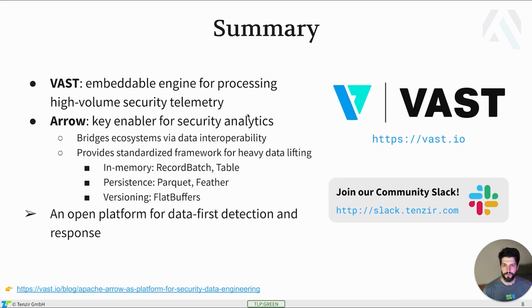That's it for a short overview about VAST, which we are currently developing at Tenzir, an embeddable engine for processing high-volume security telemetry. For us, Arrow is the key enabler in this. It not only gives us a good representation of the data to work with, but it makes it really easy to bridge into other ecosystems, given there's already so much work out there in the Arrow world.